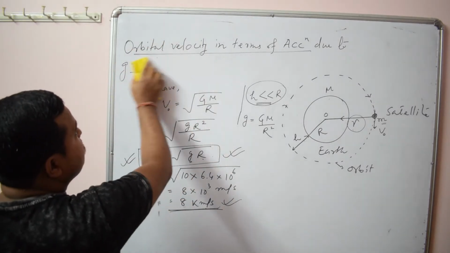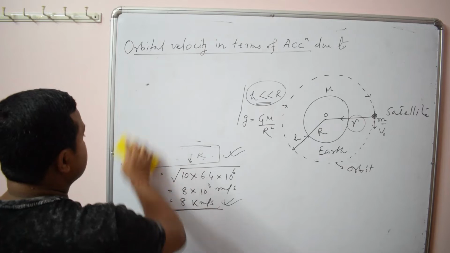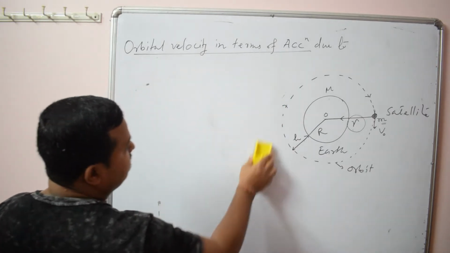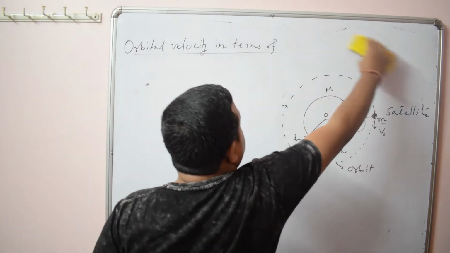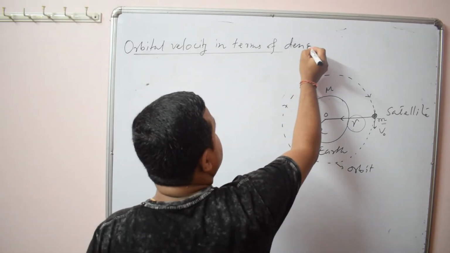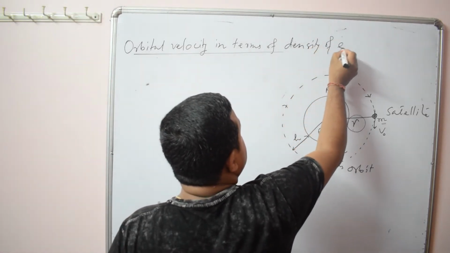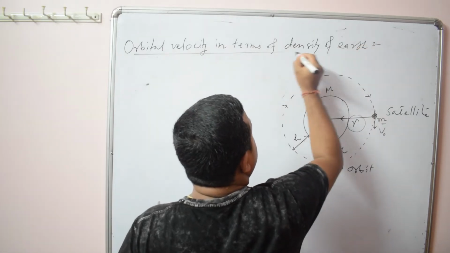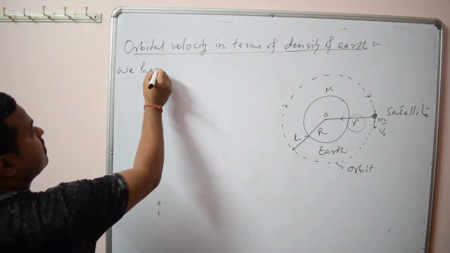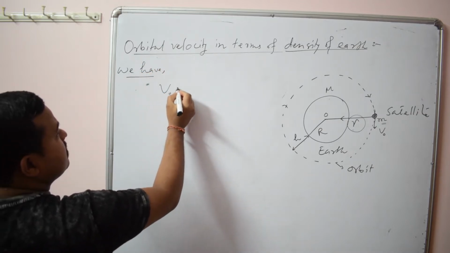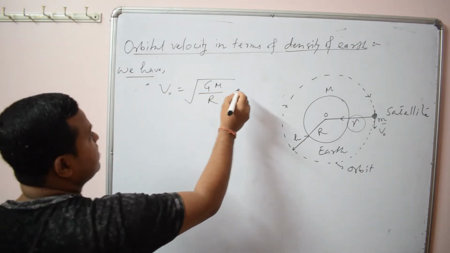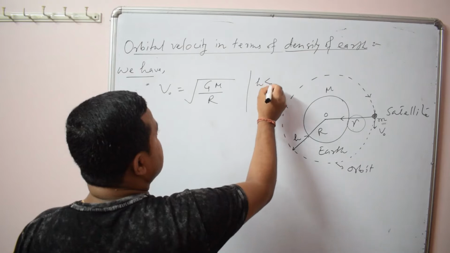Now let us derive this relation in terms of the density of the earth. Every relation is very important. Depending on the question you have to choose the right formula. So in terms of the density of the earth, here also we are using root over GM by r. We are using the same relation, if h is very much less than r.